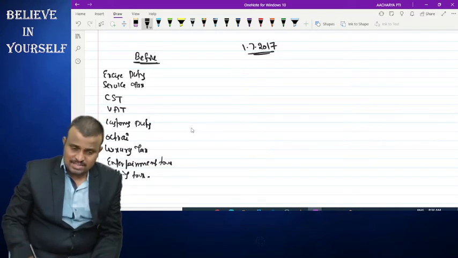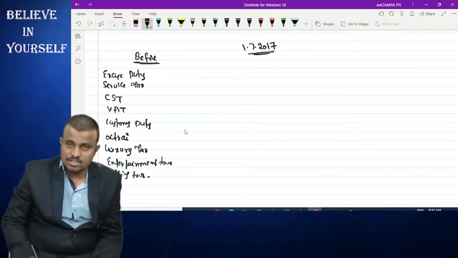So a number of taxes were there in indirect tax before introduction of the GST.